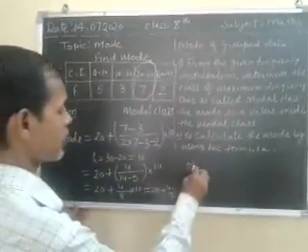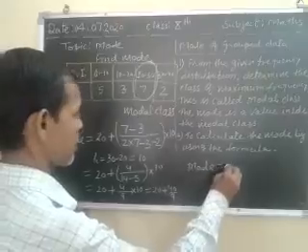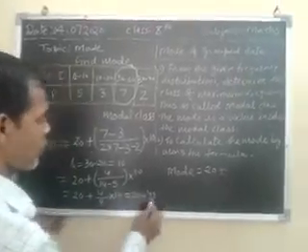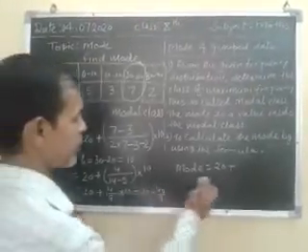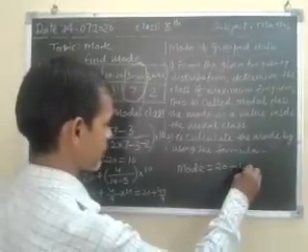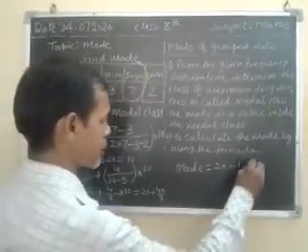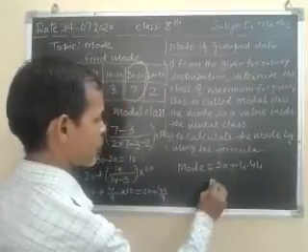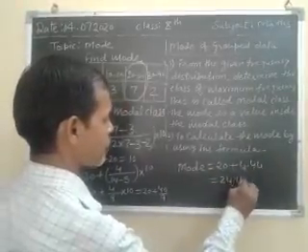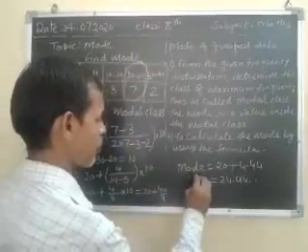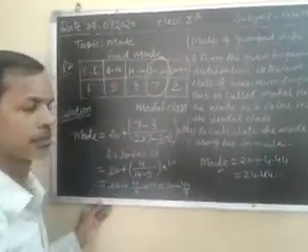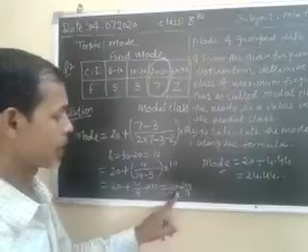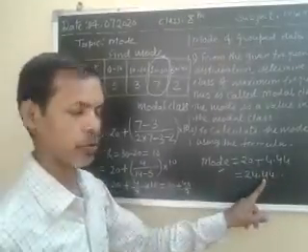So the mode is 20 plus 40 divided by 9. 9 fours are 36, and the remainder gives 4.44. So 24.44 is the mode of the given data. So 20 plus 4.44. Is it clear?